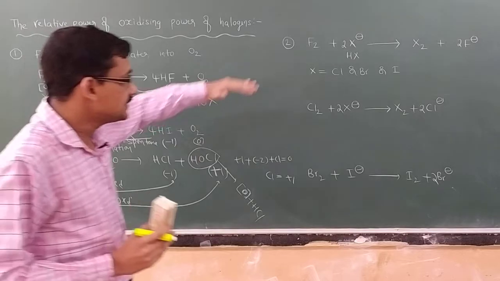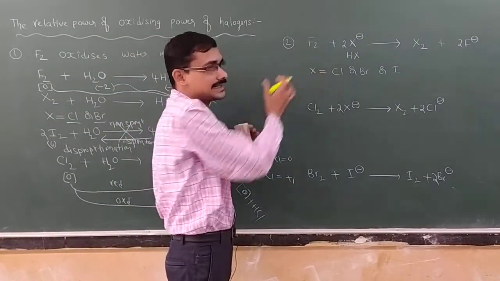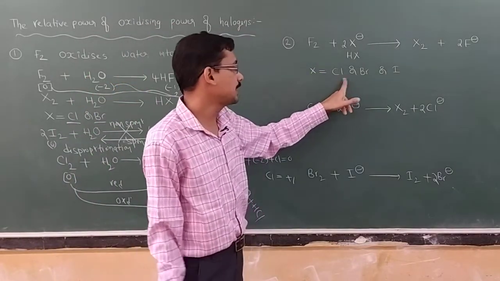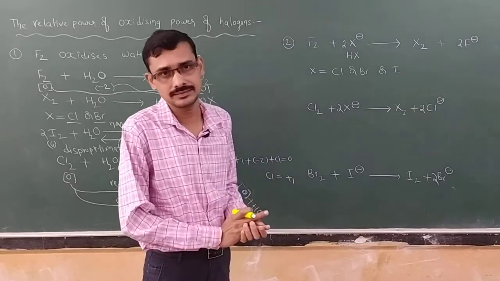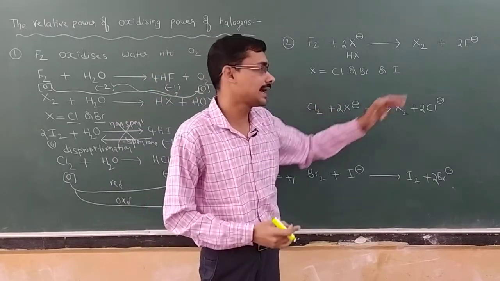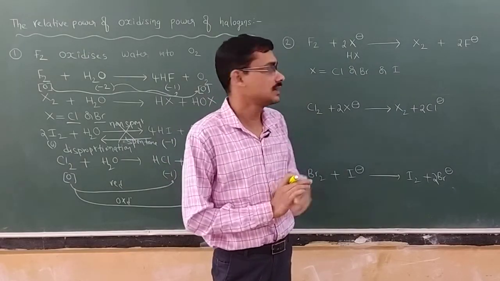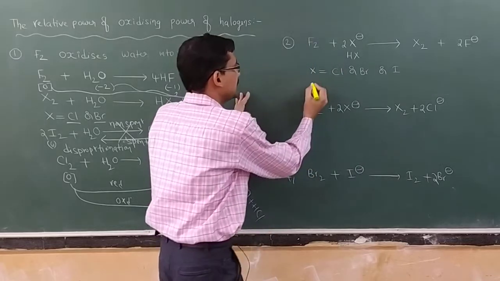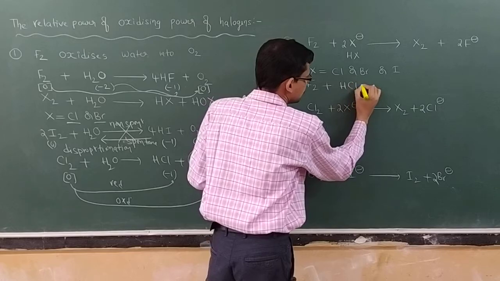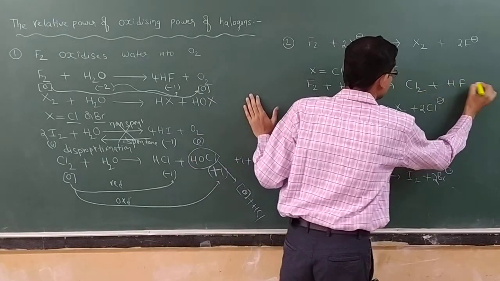Next, within the halogens, what happens here? Within the halogens, fluorine can oxidize all the halogens. You see here, X, I have taken chlorine, bromine and iodine. So fluorine is more electronegative than chlorine, bromine and iodine. It can oxidize any type of halogen here, like chlorine, bromine, iodine. You see here, I have taken F2. F2 reacts with HCl, converting into chlorine plus HF. In this way I am writing.